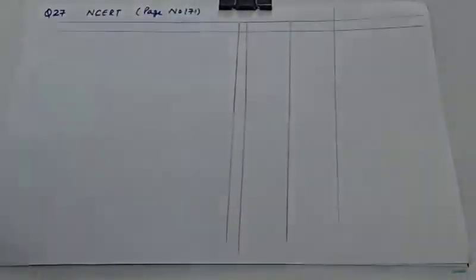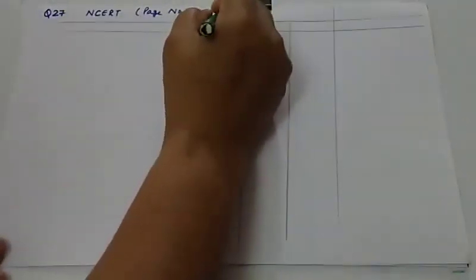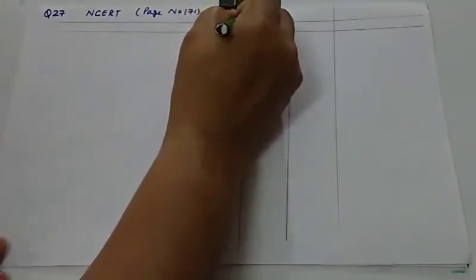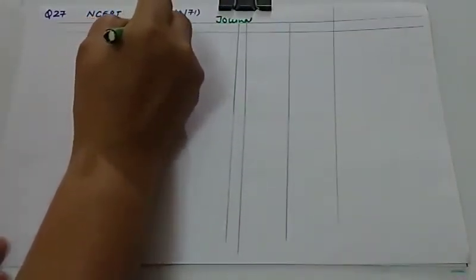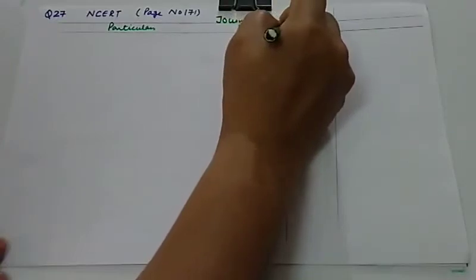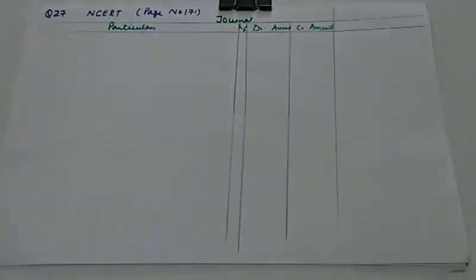So let us start with the journal entry first. So first of all, we will be passing journal entry. This is the format of journal. Particulars, and here you will be writing LF, debit amount and credit amount.